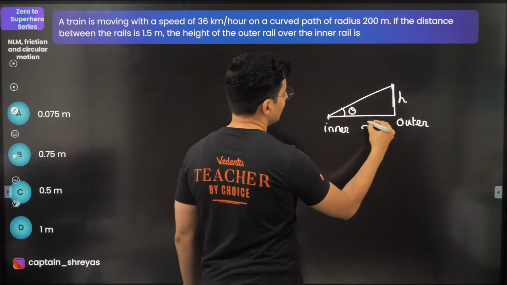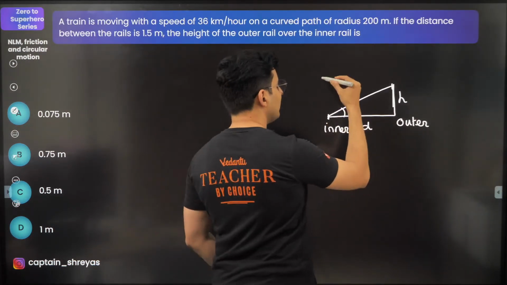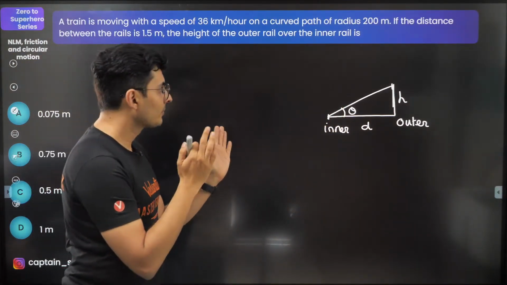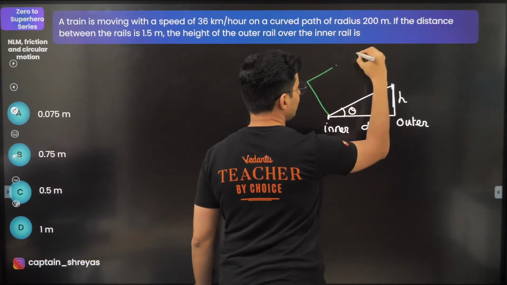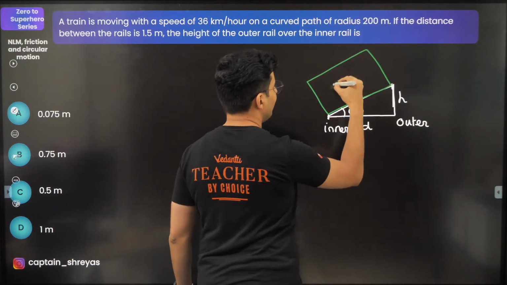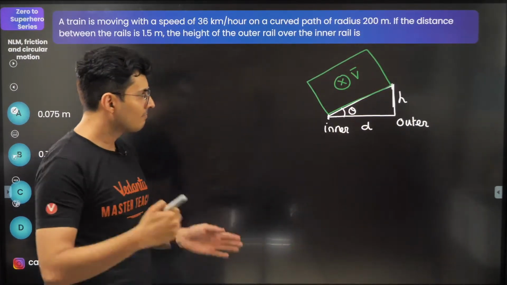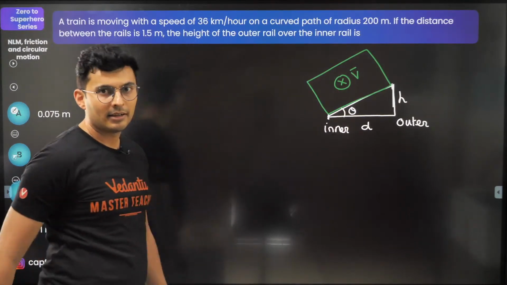This is the distance between the two rails, so that the train moves effectively. The train is over this, and the velocity is into the plane of the board, going on a curved track.